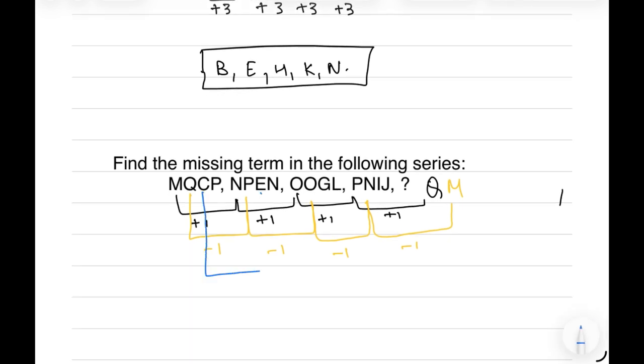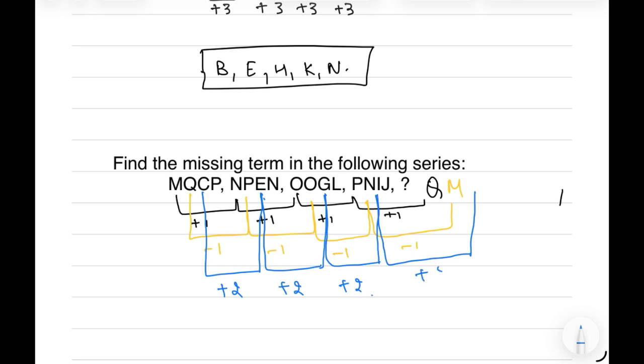Now on the third letter, C and E have a difference of 2, E and G have a difference of 2. Then we have I and K having a difference of 2, and so on: I, J, K. Every time there is an addition of 2. So the third letter of the missing term will be K.